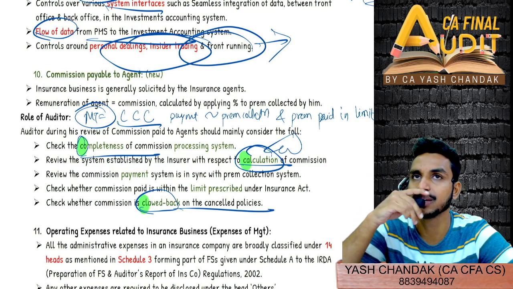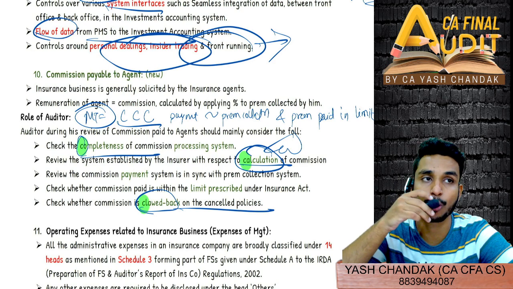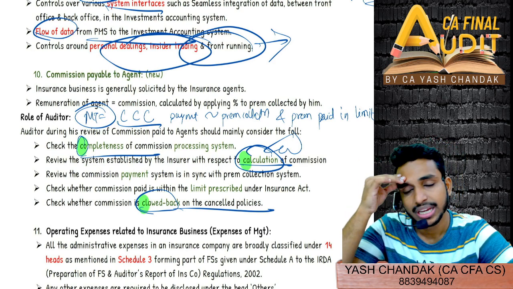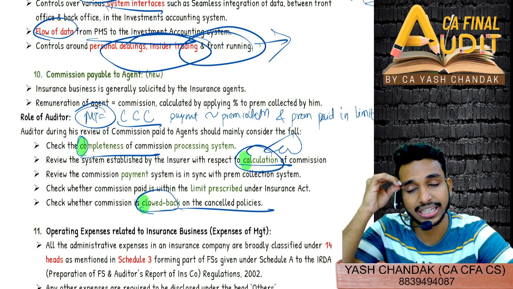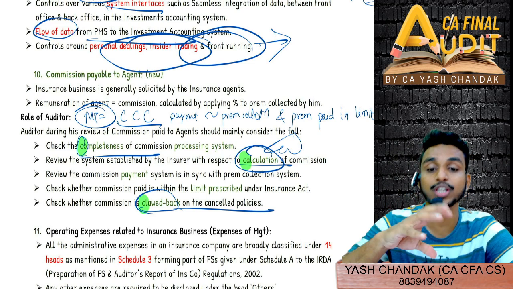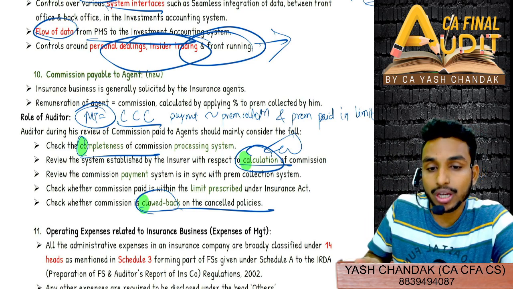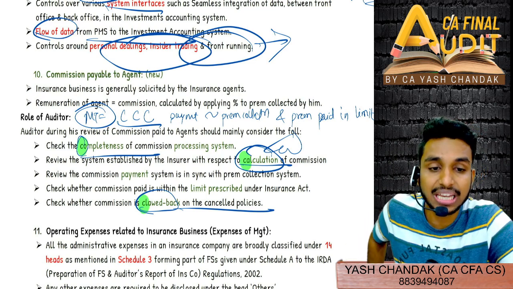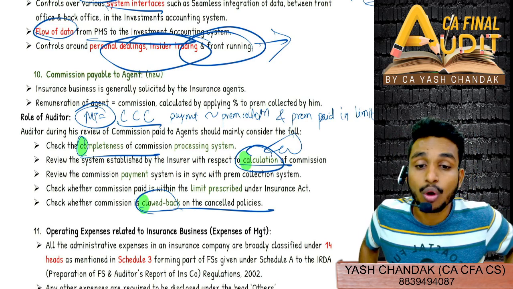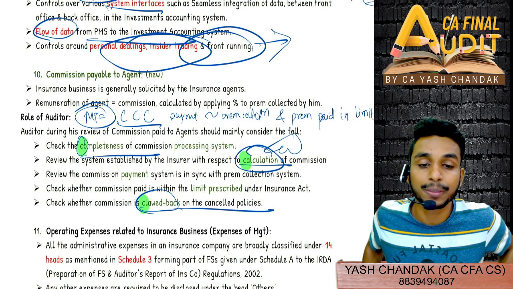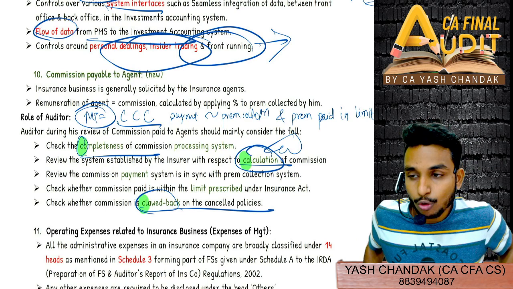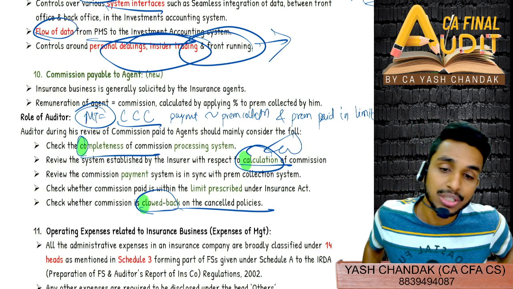Clawback provision, similarly, even in directors also you'll find कि clawback provision होता है. When you study company law chapter, तो वहाँ पे भी clawback provision के लिए दिया हुआ है, that whatever benefits directors are getting or enjoying, the same benefits they will have to give back to the company if at all they are charged with fraud or any other sort of illegal activity. So if you have committed any offense, then you might have to return all the perks that you have obtained from the company back to the company. That is called clawback provision. So what do you mean by clawback provision in context of commission agent?